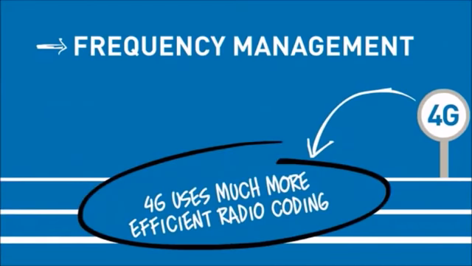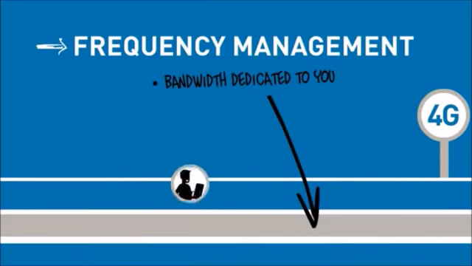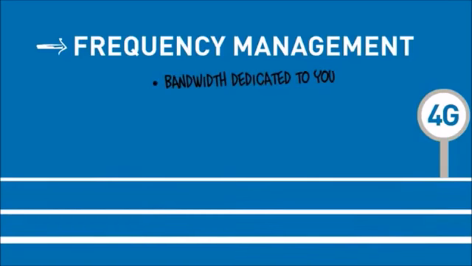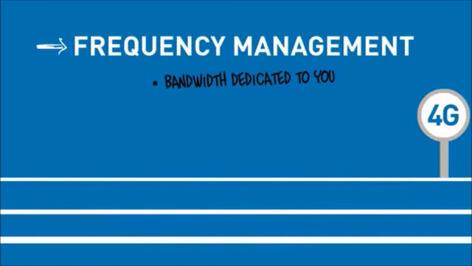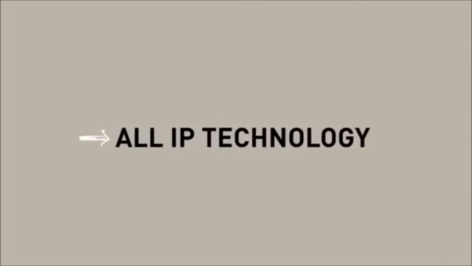4G uses much more efficient radio coding. This means that you will receive bandwidth that's dedicated to you. Think of a racetrack reserved just for your race car. You can go as fast as you want, and if other tracks are available, you can use them for more throughput.